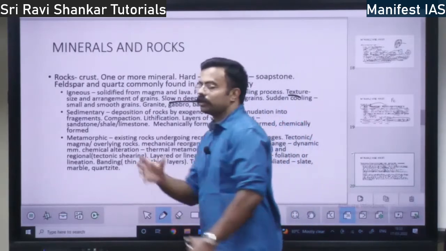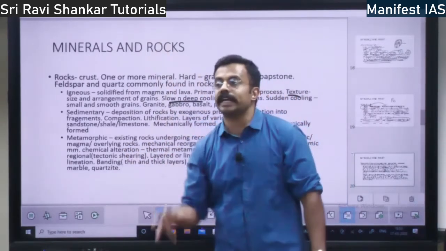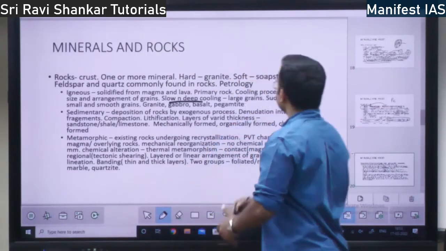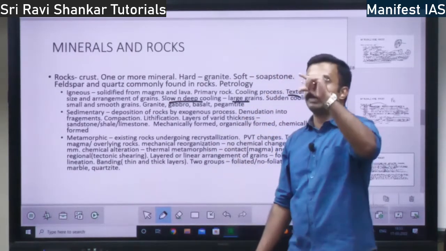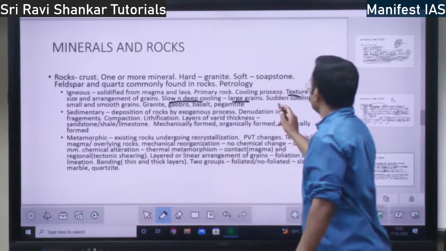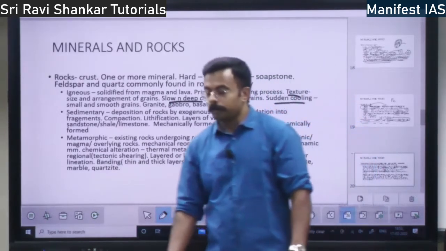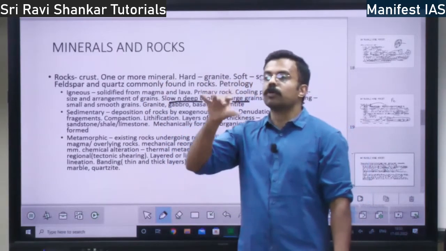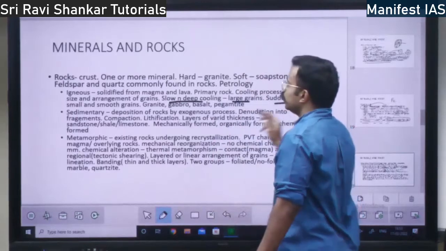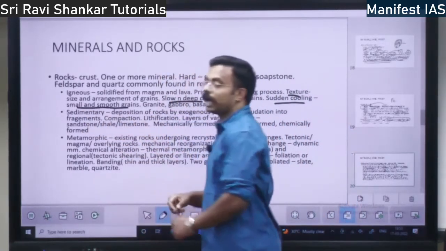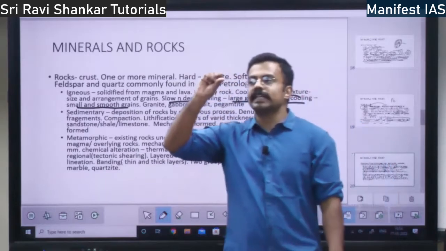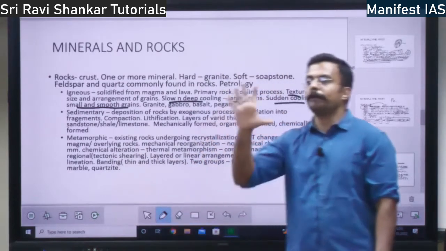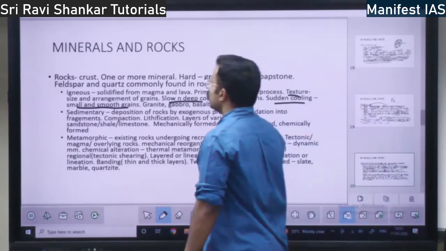So if the magma cools very deep within the earth, or it cools very slowly, then you will form large grains. There will be big grains, right? If the grains of the rock cool suddenly, there will be small and smooth grains. Sudden cooling, there will be small size grains or smooth grains. Or if it cools deep, there will be big size grains. That is the difference.